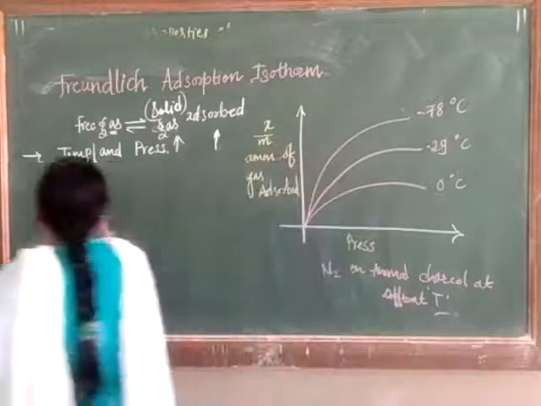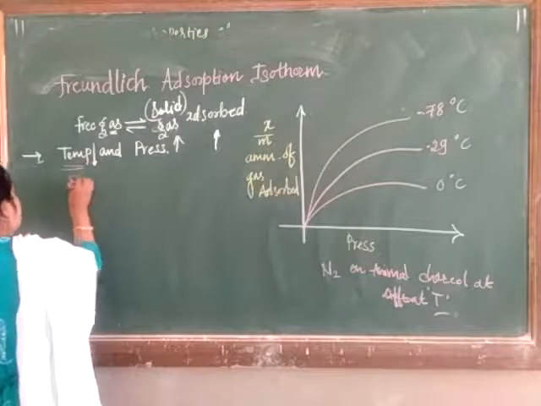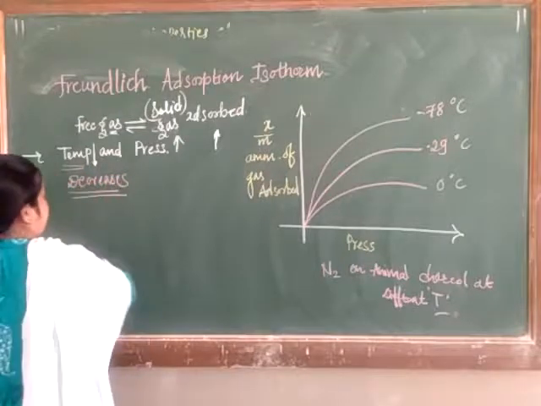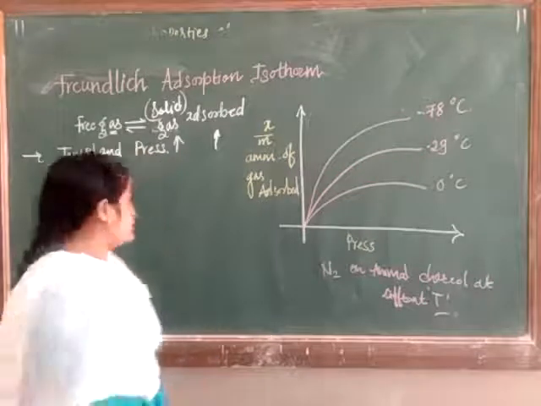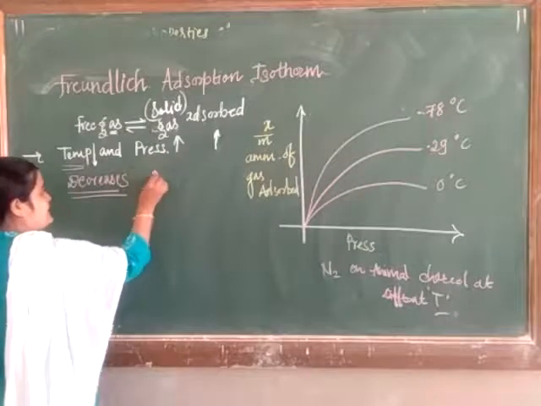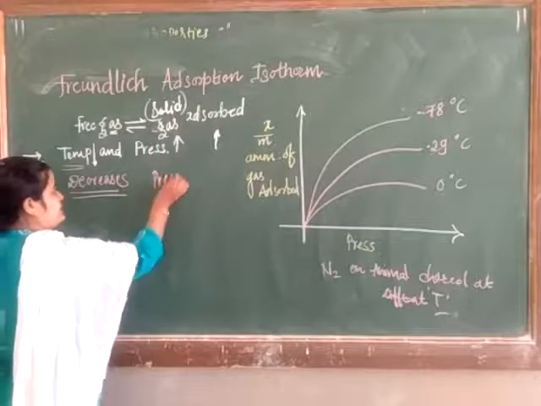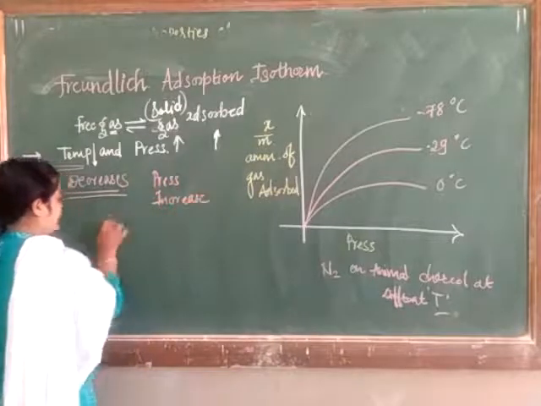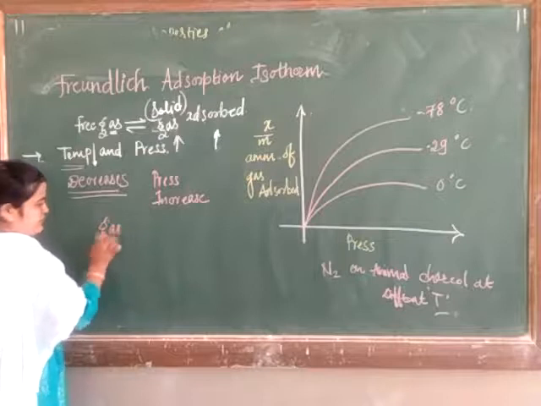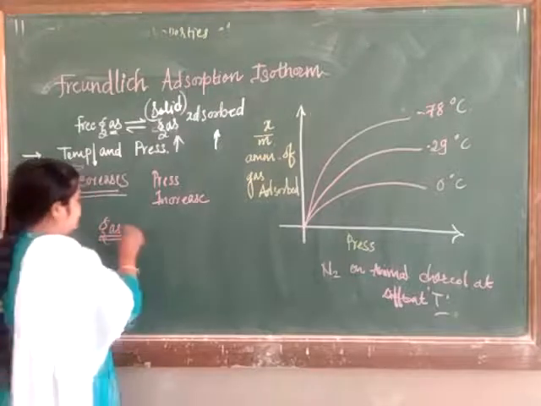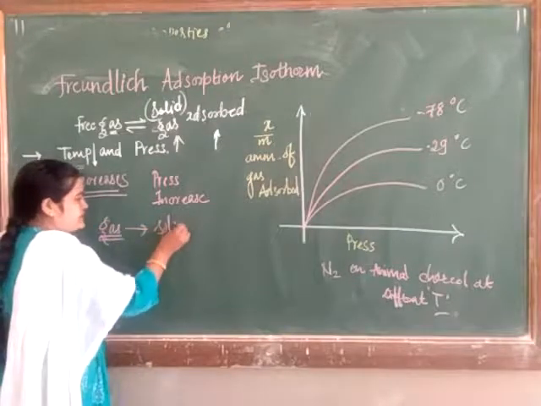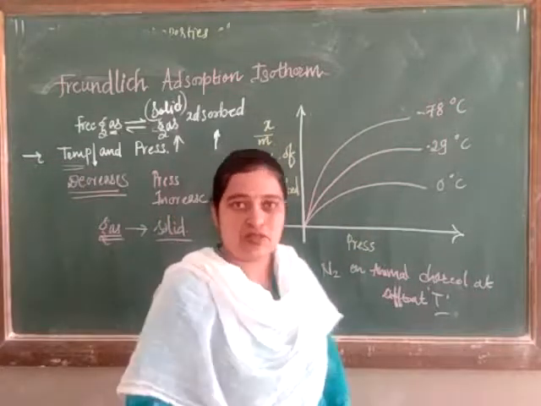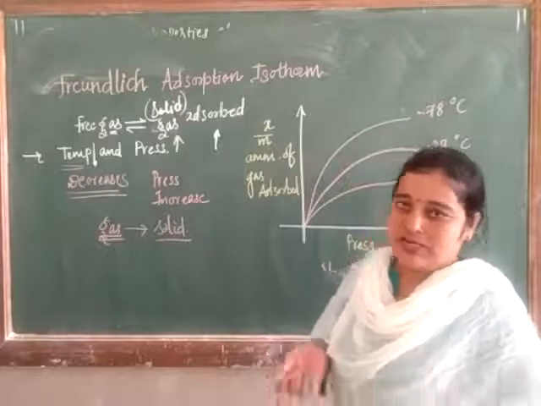As we decrease the temperature and increase the pressure, the rate of adsorption of gaseous molecules, when free gas is present, increases on the solid surface. The rate of adsorption of gas molecules on the solid surface goes on increasing.